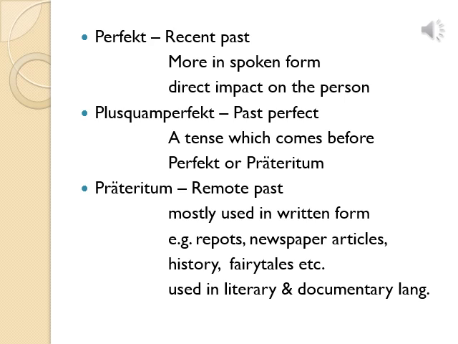Perfekt is used for recent past. Whatever things, whatever events have happened before 1 week, before 1 year, before 2 years, that means whatever has happened recently, for that in German language, Perfekt form is used. It is used more in the spoken form and it has a direct impact on the person. So basically, when you write anything in past tense, definitely you are not writing about 50 years ago. So you are supposed to write it in Perfekt tense.